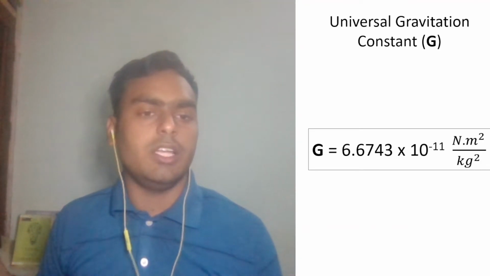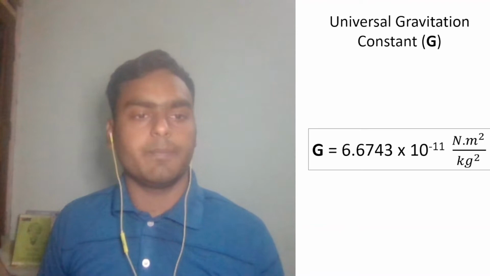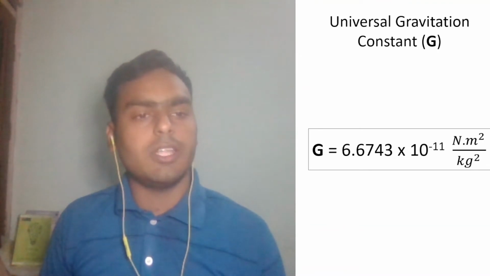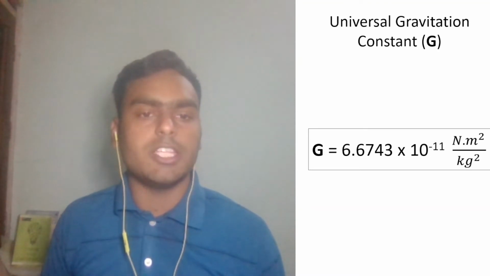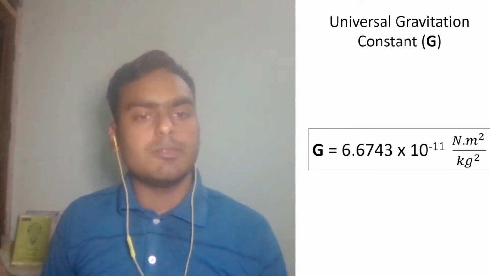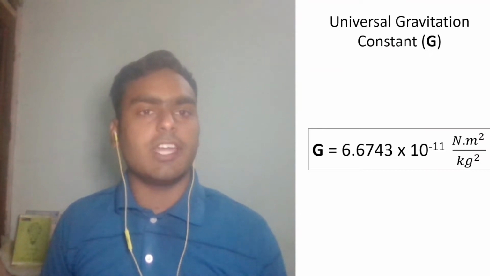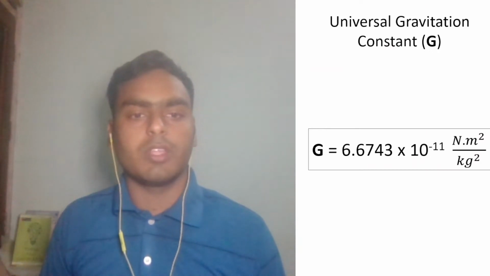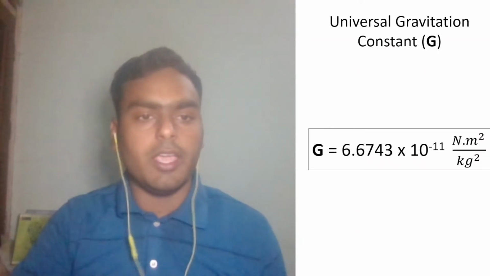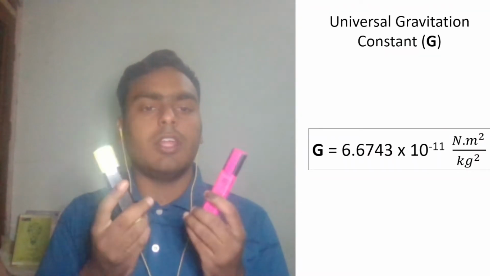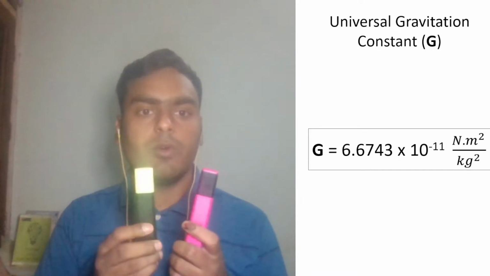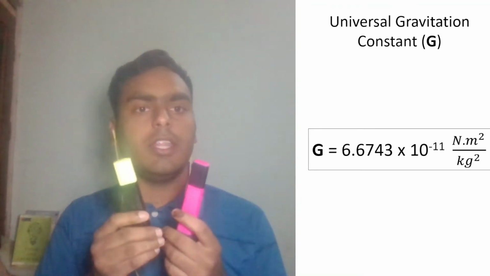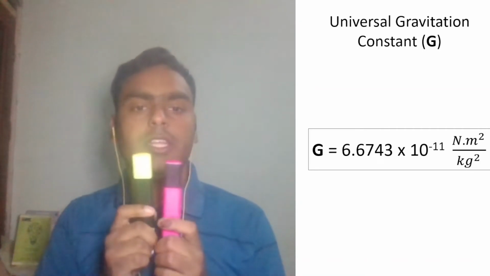And it is universal. It is the same across the whole universe. Notice here you can say the value of G is very small. I mean 10 to the power minus 11 is a very small number. Because of this small value, we are unable to feel the gravitational force in our daily life. For example, here I have two markers. These markers have mass, and there is also a force of attraction working between these two markers.